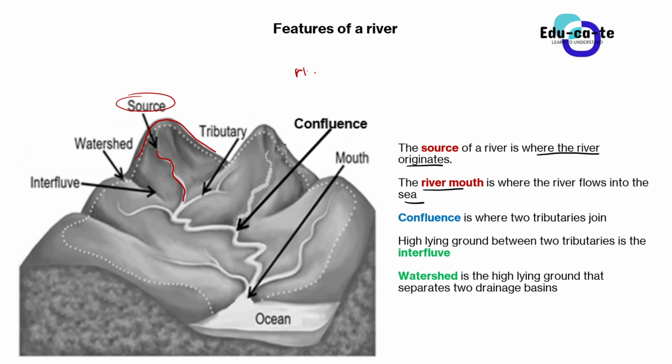So a river has to always flow towards the sea. Note that in a practical sense it is not always like this, because some rivers just end in villages. Here we are looking at a river flowing into the ocean or the sea, so try not to get puzzled over that. The river mouth is where the river flows into the sea.